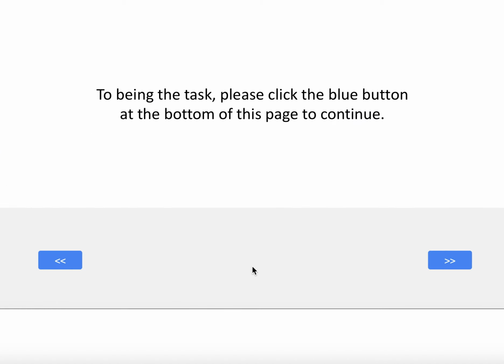To begin the task, please click the blue button at the bottom of this page to continue.